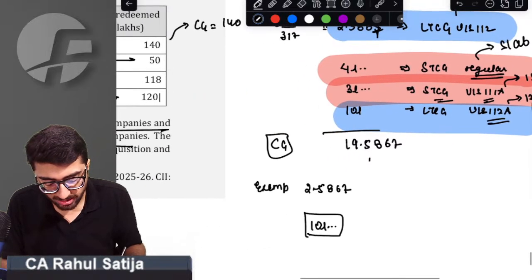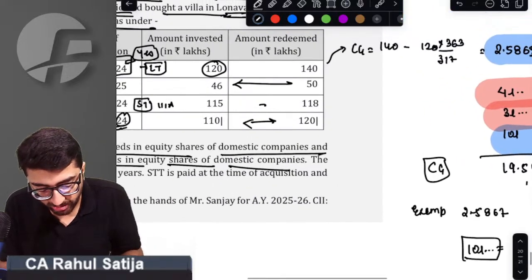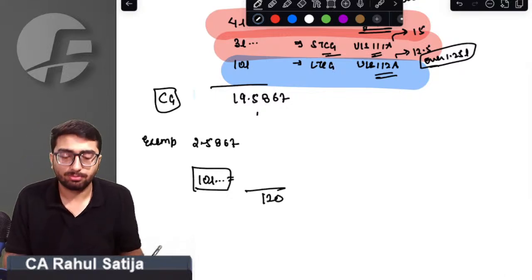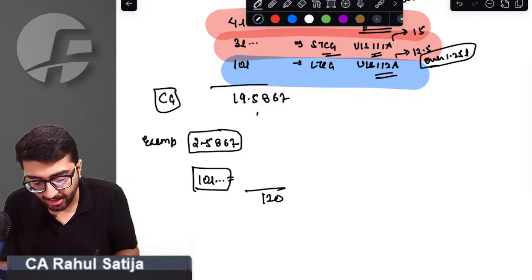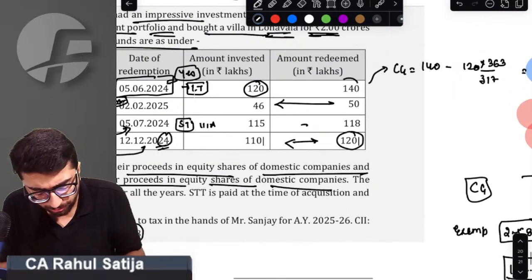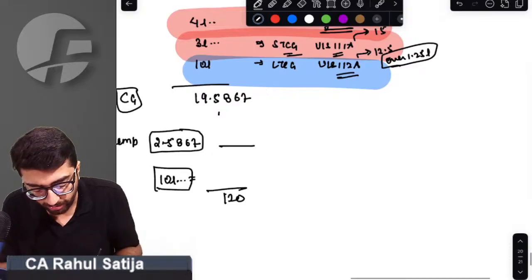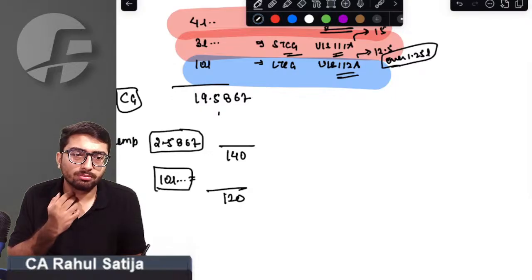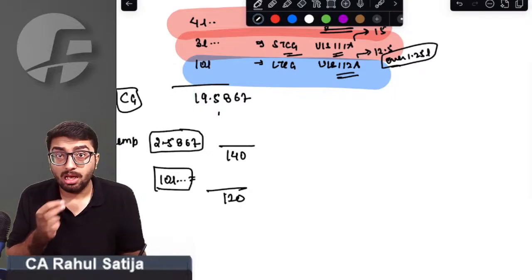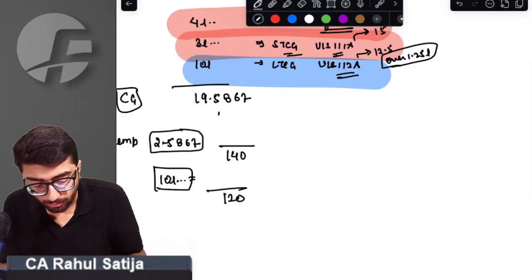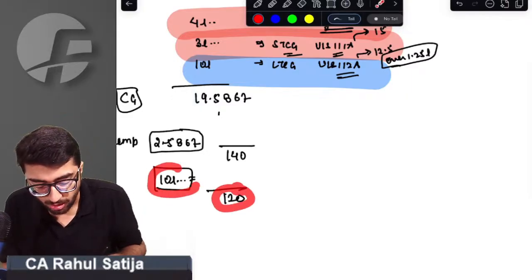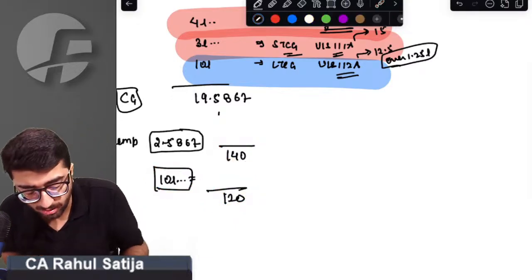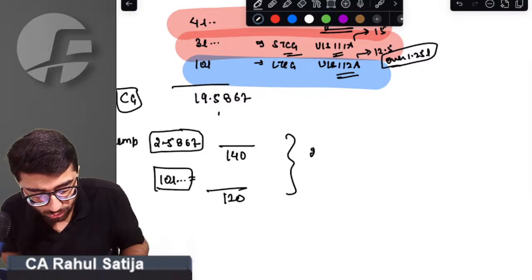Sir, this 10 lakh capital gain arose out of the net consideration of 120, so we have to utilize amount from 120 lakhs. This 2.5858 lakh came out of a mutual fund from which consideration received is 1.140 lakh. Now the best part, sir, is we have to use the net consideration for acquiring the new asset. Total net consideration used is 200 lakh.